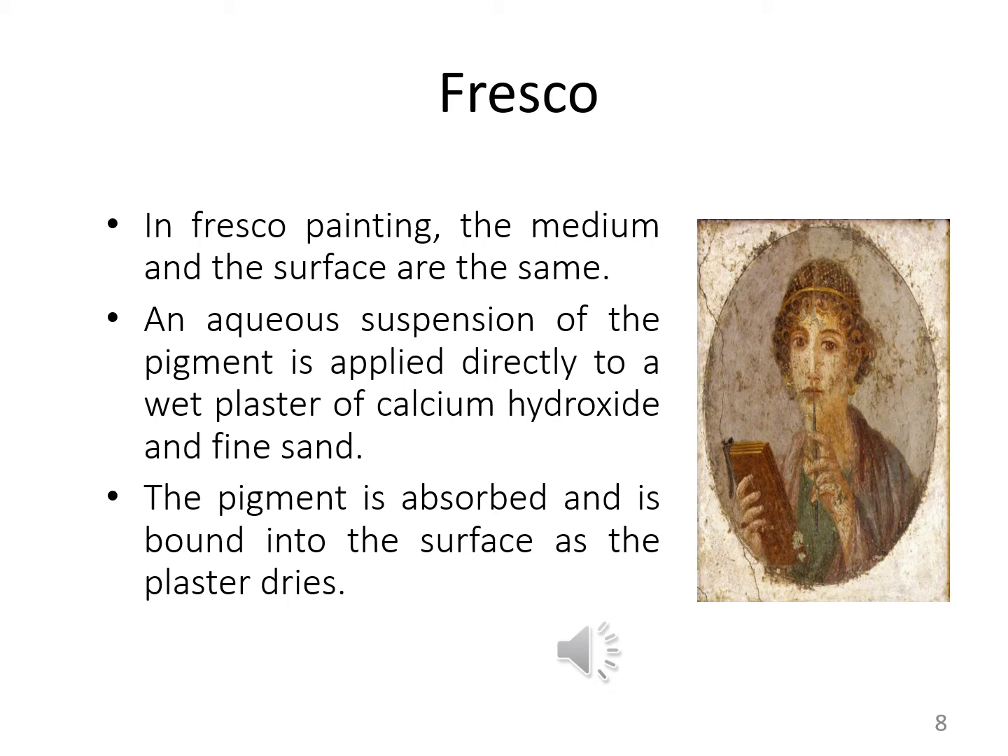There are several processes involved in the making of fresco paintings. Limestone or marble, which is made up of calcium carbonate, is heated in a lime kiln to produce quicklime, calcium oxide, CaO. So there are various steps involved in fresco painting.